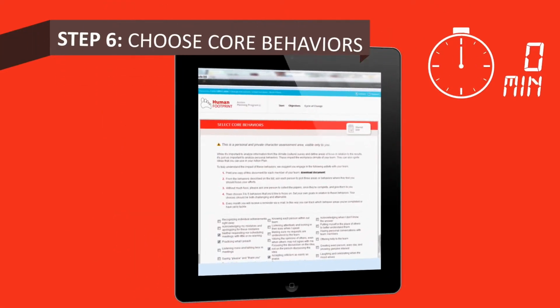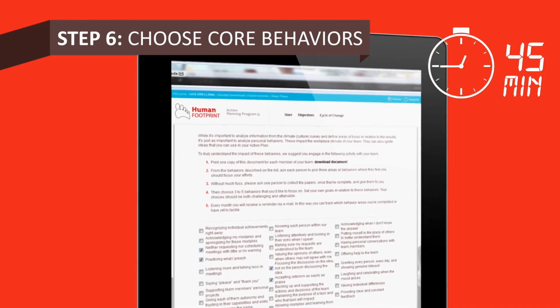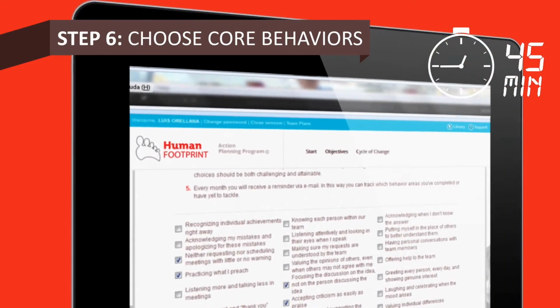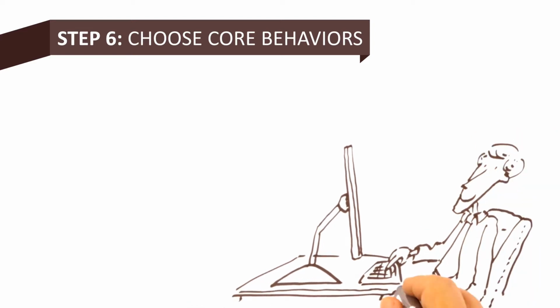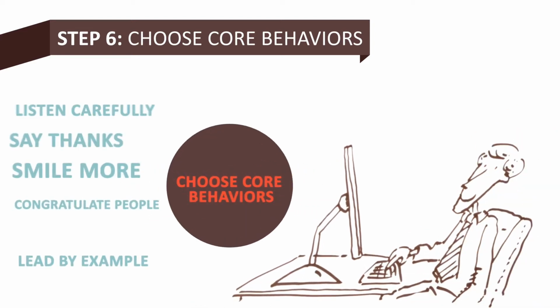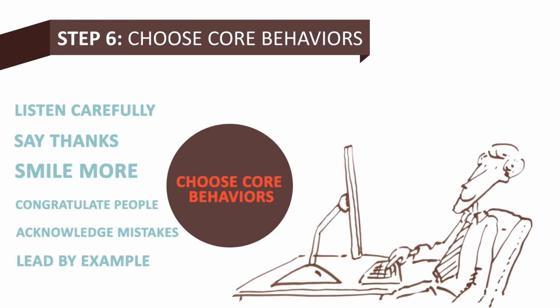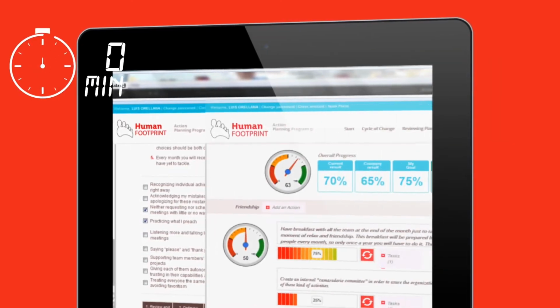Step 6. Choose core behaviors. Just as important as knowing what you will do in your plan is defining how you will do it. Here, you'll commit yourself to at least 3 daily activities that will help you improve and will impact your relationship with the team. Step 7.